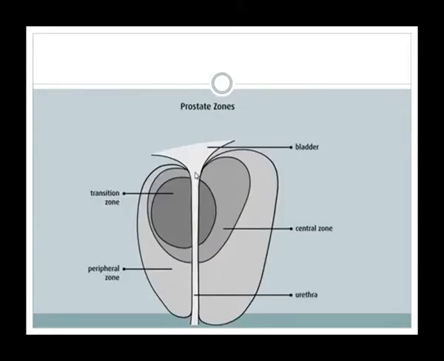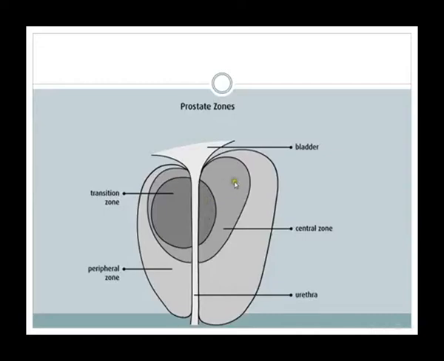This is one picture that shows the transition zone. This transition zone is around the urethra, and it is more common for benign prostate hyperplasia. So when we are doing surgery for BPH, we are doing the TURP through this channel, and we are cutting this part of the transition zone.